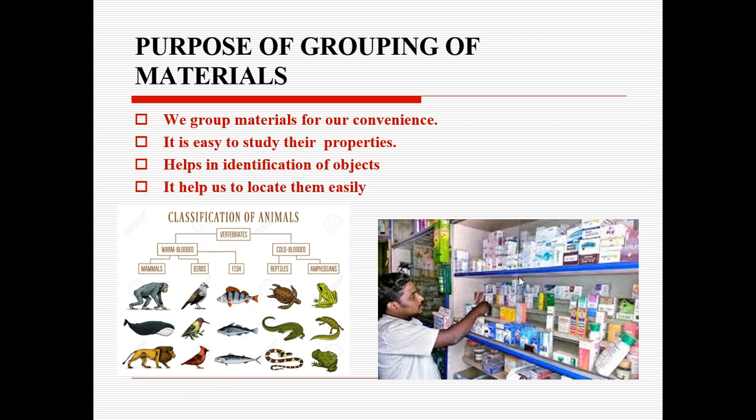Yes, ma'am. Very good. And next one, it helps us to locate them easily. Locate means the materials which are grouped, it will help us to locate easily. Understood? Yes, ma'am. Very good.